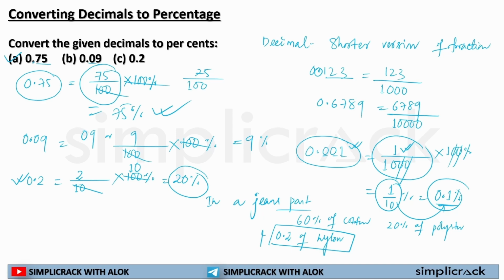Now I have to find out what is that 0.2 into percentage. So what will I be doing? 0.2 is 2 by 10. I will multiply with 100. So I'll get 20%. So the percentage of nylon in this pant is 20%.